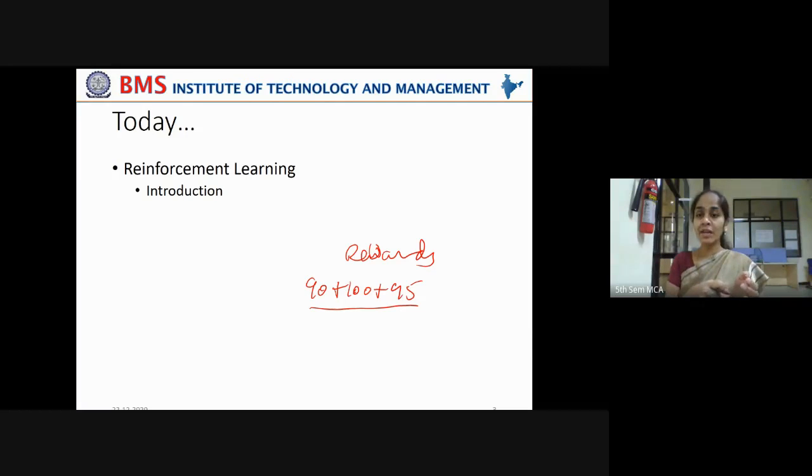So it will understand that yes, this step is anticipated at this current state, so hereafter I should take steps in this direction, not in that direction. Right? That is learned by the learner. That reinforcement, that support, is provided by giving rewards or penalties. That is the main notion behind reinforcement learning.